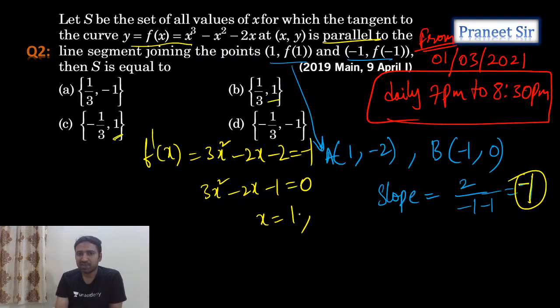1 is there. And what is the other root? The other root is minus 1 by 3. So 1 comma minus 1 by 3. Where am I getting it? Third option, right?